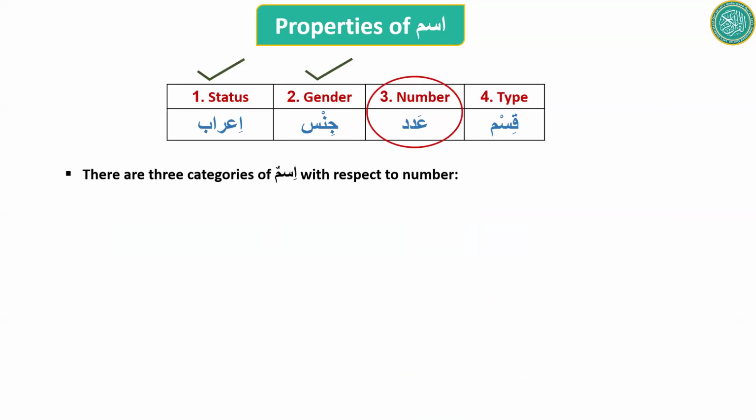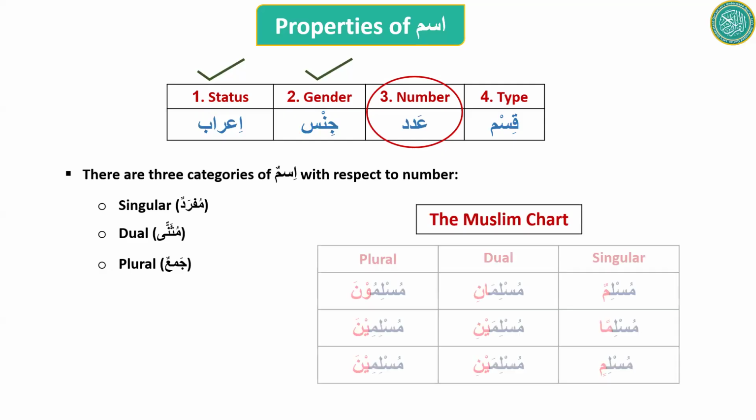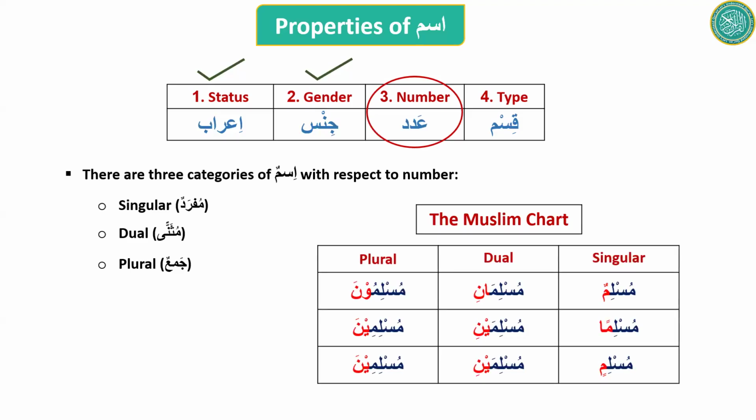Number, there are three categories of an ism with respect to number: singular, dual, plural. So remember, when we say plural, it is more than two. Plural does not include two. This is different in English. When you say plural in English, it includes two, but not in Arabic. In Arabic, we have a separate category called dual, which is for two. So in the Muslim chart, first column was for singular, second was for dual, and the third was for plural.